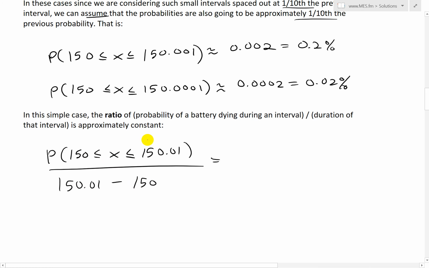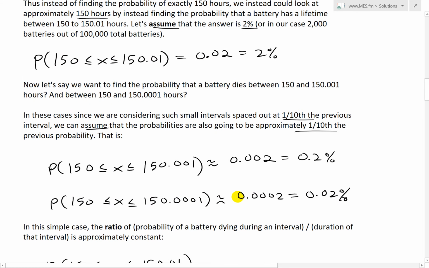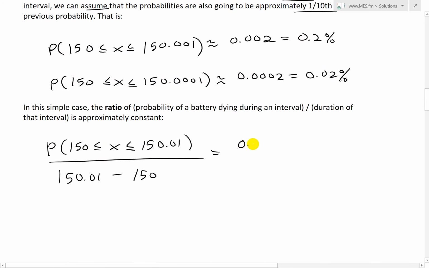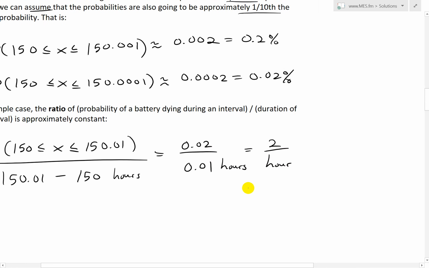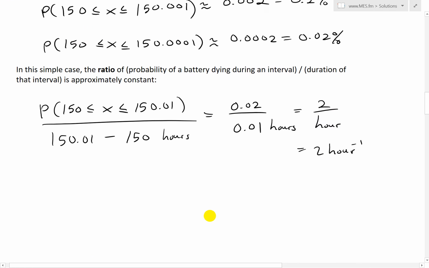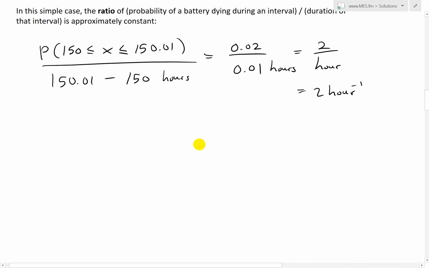And again, this probability is over here, 0.02, divided by this interval, which is the difference, just 0.01. Divide this out, all the zeros cancel, and again this is in units of hours at the bottom, and the top is the probability, just a proportion, it has no units. So we're left with 2 over hour. Or you could write this as 2 hour to the power of negative 1, or the inverse of the hour. So those are the units for this ratio.